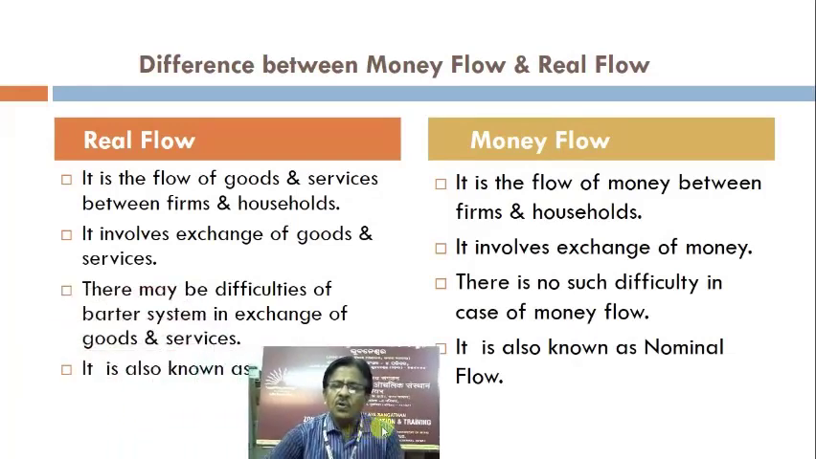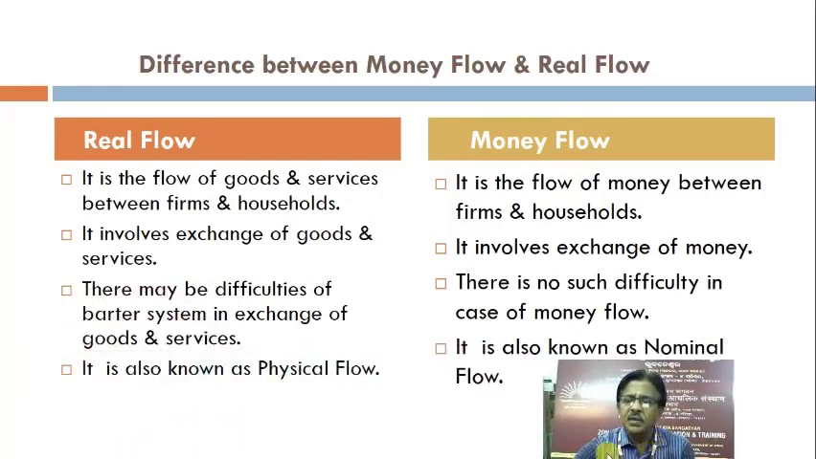Then you see the difference between the money flow and the real flow. It is given in tabular form for simplification of your understanding. Real flow is the flow of goods and services between firms and households. Money flow is the flow of money between firms and households. Real flow involves exchange of goods and services from firms to households and from households to firms. Money flow involves exchange of money, again between firms to households and households to firms.